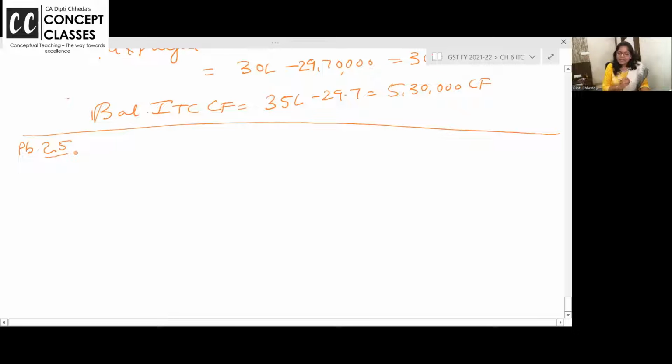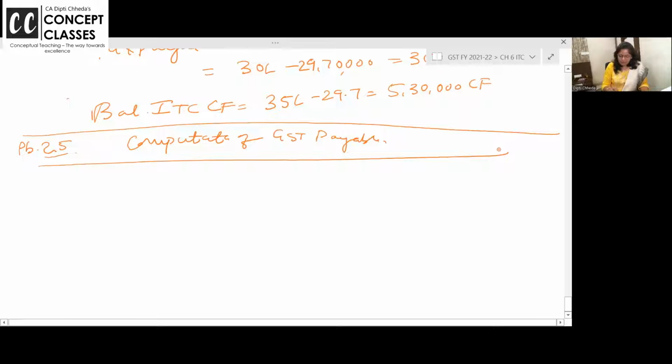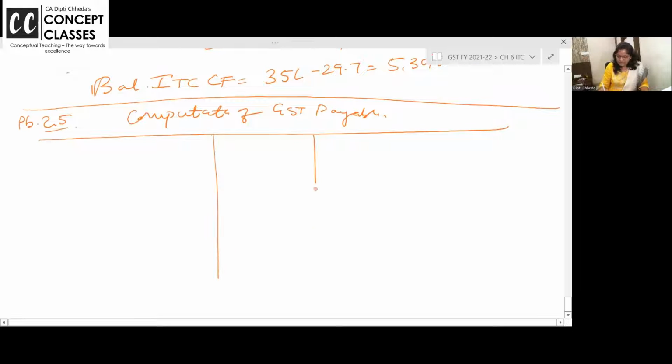Problem number 25. Computation of GST table. Computation of GST table. Just give me 1 second. There are 2, 3 calls coming. I'll just put it on hold. Make the columns, please, full page.